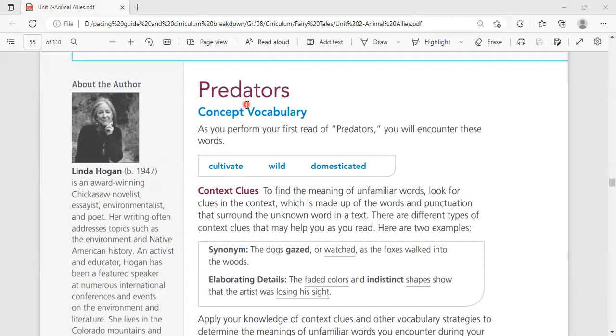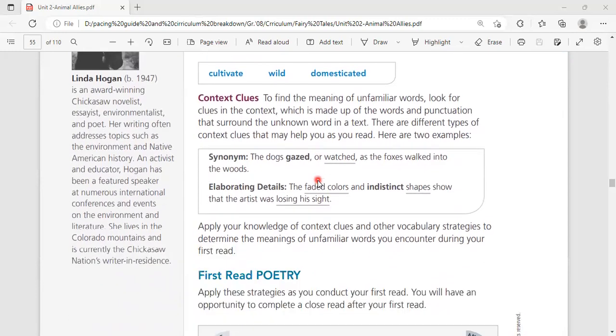So this is a narrative story about the predators, talking about the concept vocabulary. Firstly, we have three vocabs. The first one is called cultivate, and wild and domesticated, undomesticated. I think that's what we mean here in the gaze.